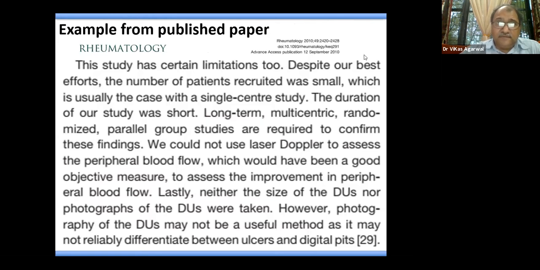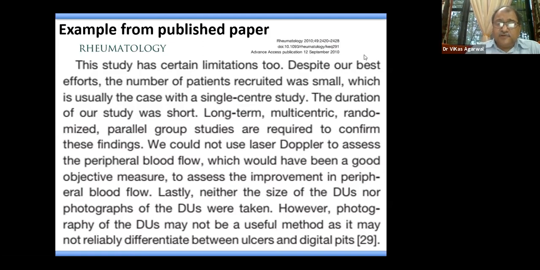So we could not have used the drug for more than 3 months. And we propose to overcome this with long-term multicentric randomized parallel group studies. Ours was a crossover design, but if we use parallel group, probably it will give more variability to the subjects. So these studies are required to confirm these findings.